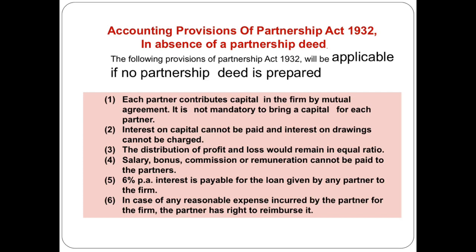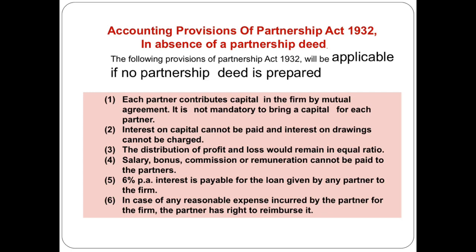Number two, interest on capital is not paid and interest on drawings cannot be charged if nothing is specified in partnership deed regarding these 2 points. If partnership deed is silent regarding interest on capital as well as interest on drawings, then no interest on capital and drawings is charged. Number three, distribution of profit and loss would be in equal proportion if nothing is mentioned about profit and loss ratio.